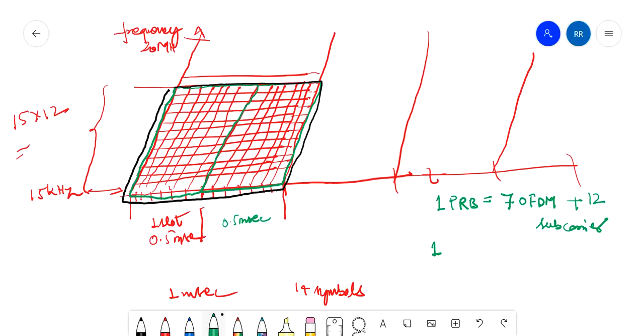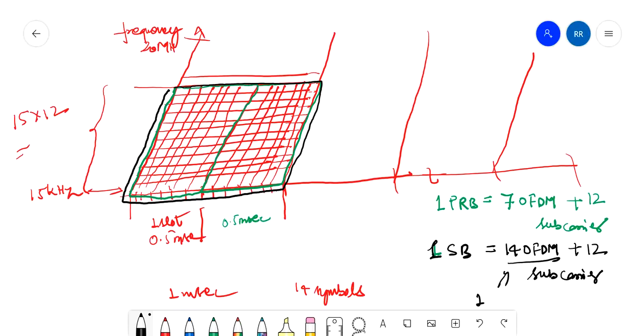One scheduling block is 14 OFDM symbols in the time domain plus 12 subcarriers in the frequency domain, right? So 14 OFDM symbols is 1 millisecond, one complete subframe, right? And 7 OFDM symbols are 0.5 millisecond, or we can say 1 slot, right?